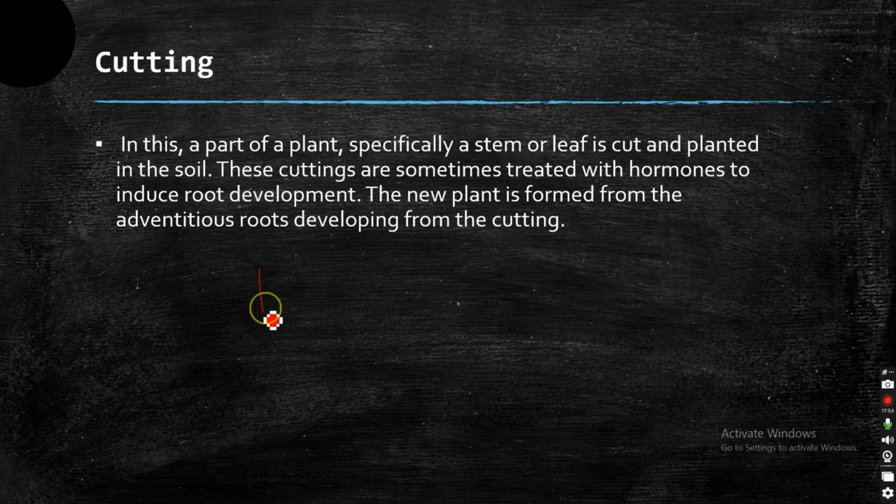So you cut a piece of the stem, put the cut part under soil, and after a few days you see roots growing from that cut part, and it will slowly grow into a new plant. Cutting is mostly seen in rose plants. We cut the stem of the rose plant, put it in the soil, and you can see a new rose plant growing out of it.